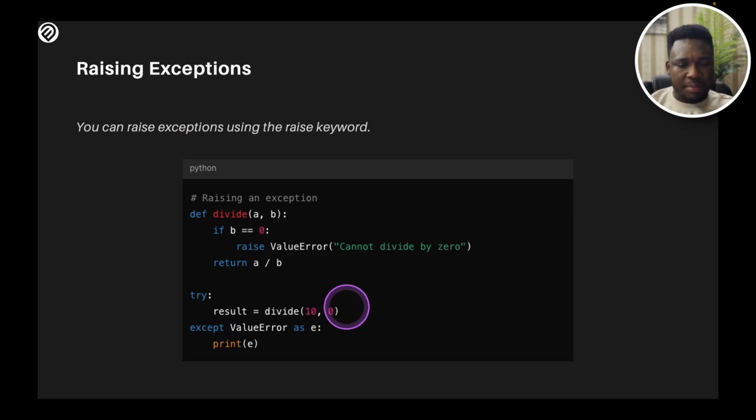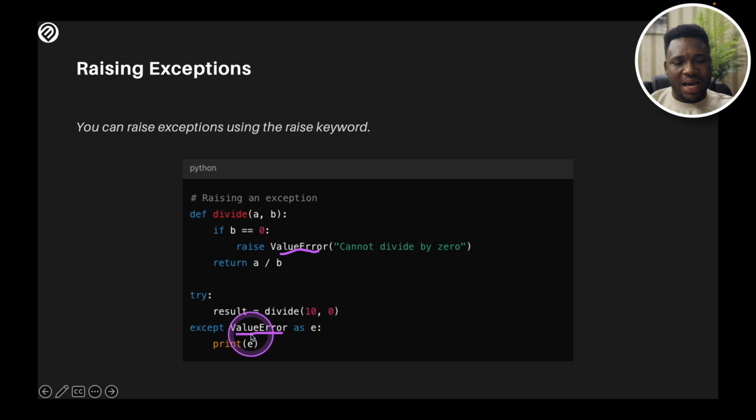In the try block, I'm saying try result is equal to, I call my function that I've defined above. I do 10 and 0. Remember here, I put a condition that if b is equal to 0, raise this exception, value error. And now I'm going to put my except block to catch the value error.